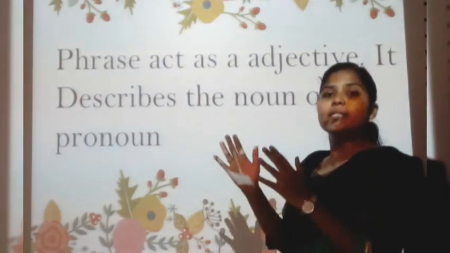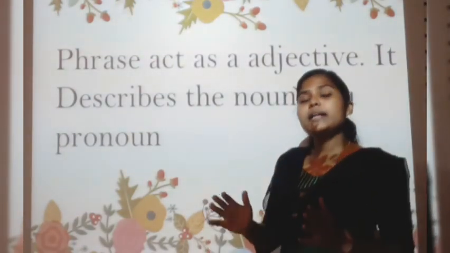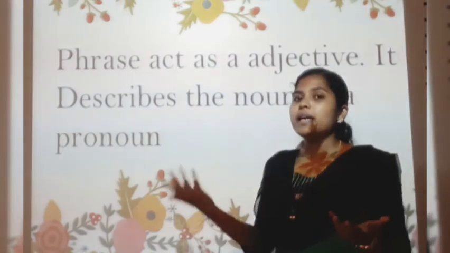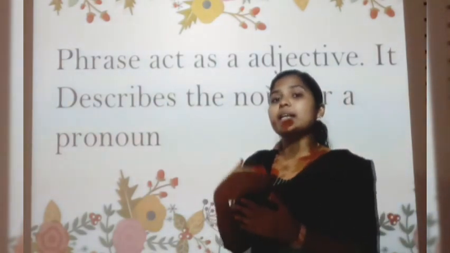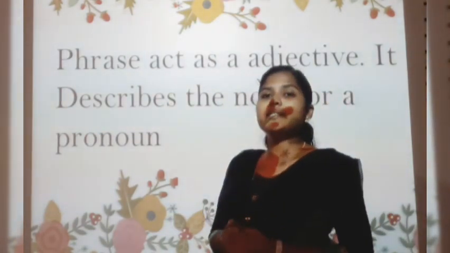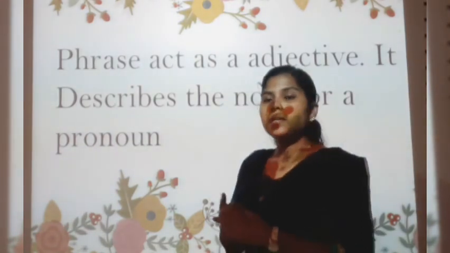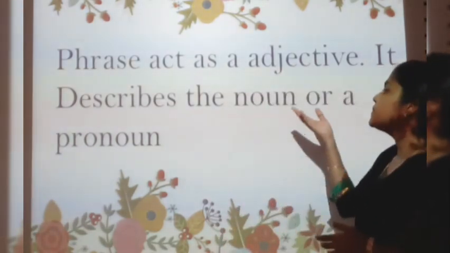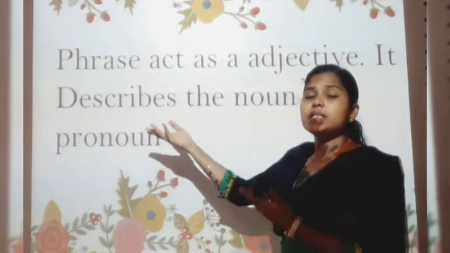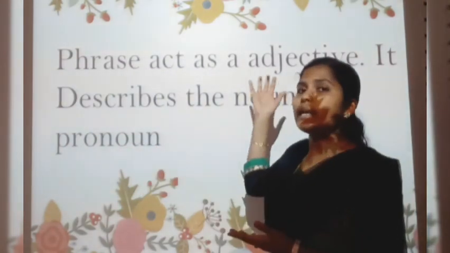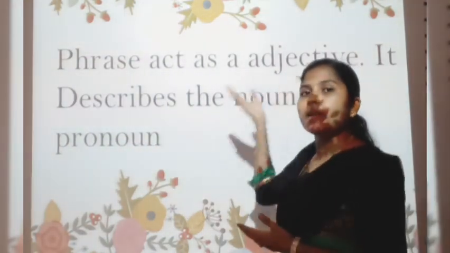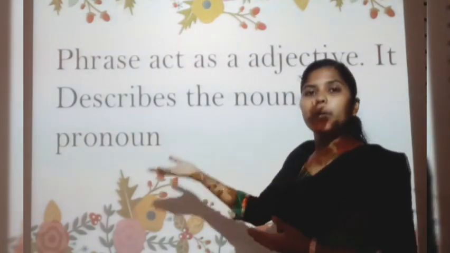If a phrase is acting as a noun, then it is called a noun phrase. If a phrase is acting as an adjective, then it is called an adjective phrase. It describes a noun or a pronoun. In general, we already learned what an adjective is. Adjectives describe a noun or a pronoun.